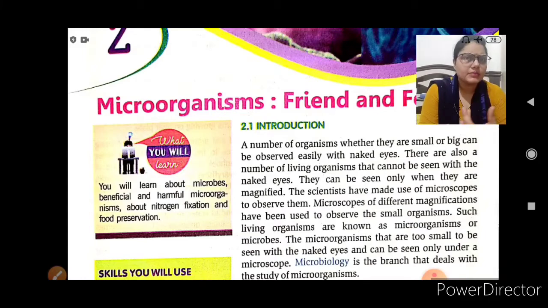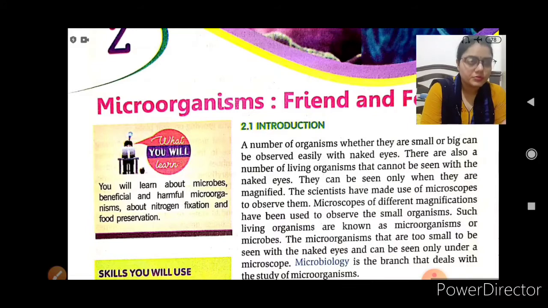And for making them larger, what do we do? How will you see things by magnifying them? What will you do? No, you have to use an optical instrument, and that is the microscope.